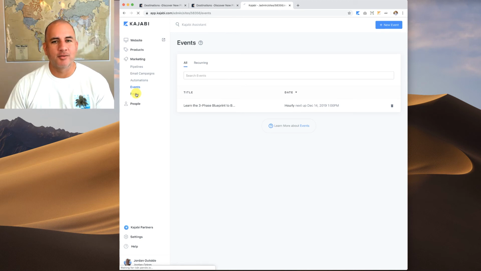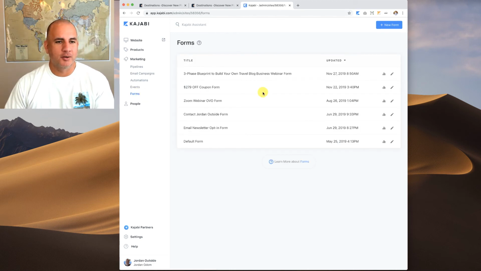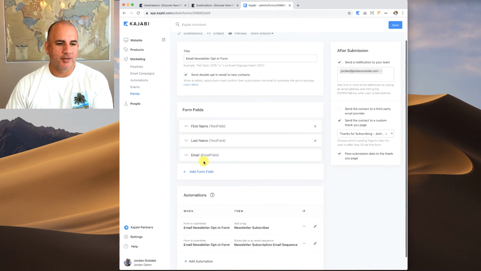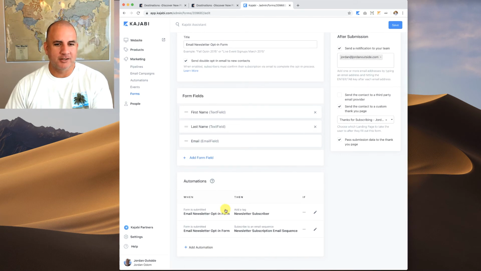And then we've got forms. This is where I build out the forms, and remember on that drop down I chose which form I wanted. So for example, here's my email newsletter opt-in form, so I can click on that. And then here are the form fields that I'm going to use, the automations that trigger when that happens. I want to get a notification when somebody opts in, so it sends it to my email address and sends the contact to a custom thank you page.